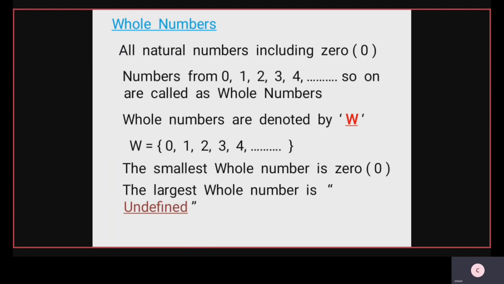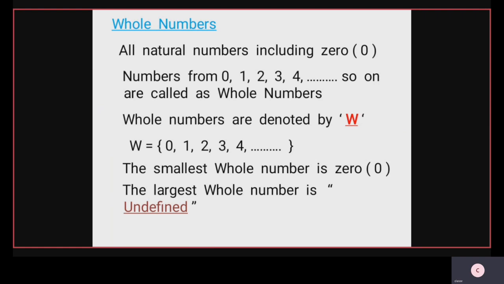Whole numbers. Whole numbers means all natural numbers including 0. Numbers from 0, 1, 2, 3, 4, and so on are called whole numbers.